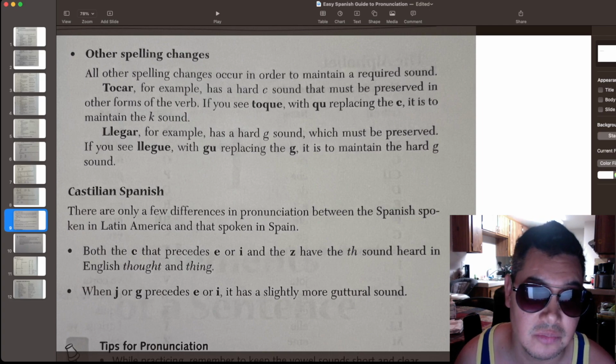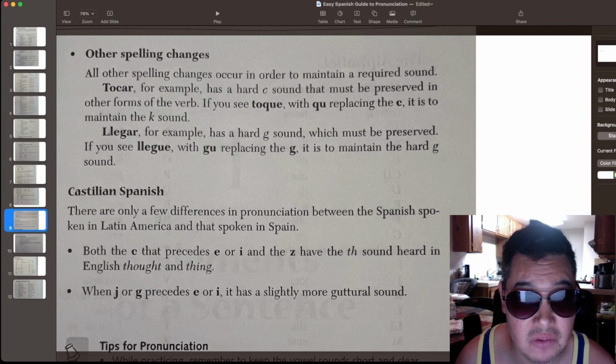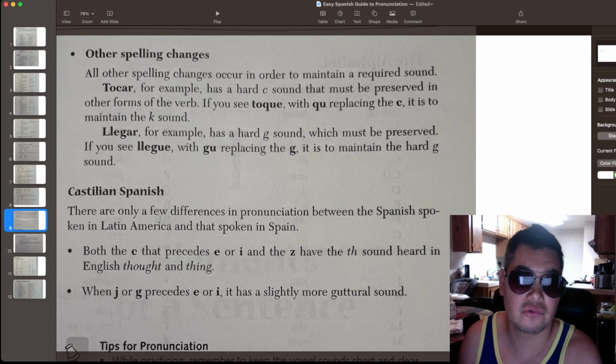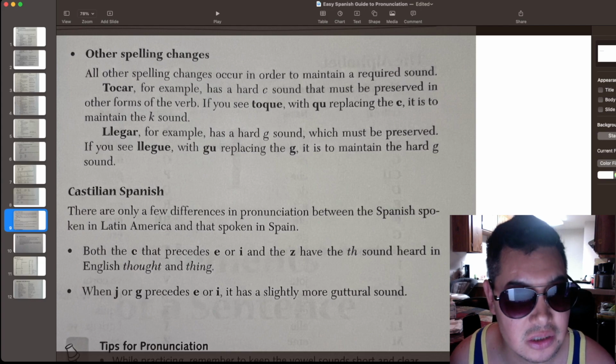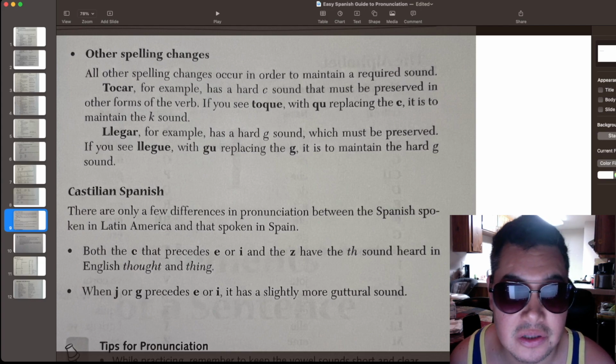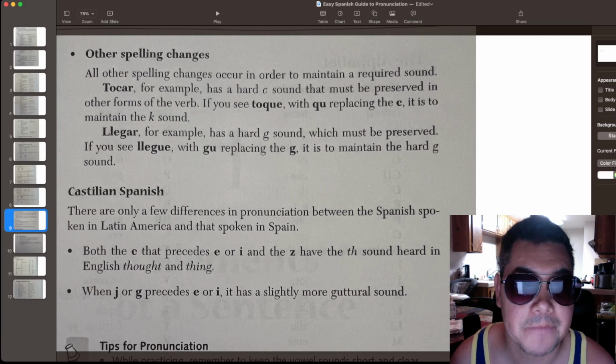So the G before the E or the I is pronounced more like an H in English. So llege. But in order to preserve this sound from the original word, llegar, we change it. We spell it this way to preserve the hard G sound. So llegar, llegue. All right.